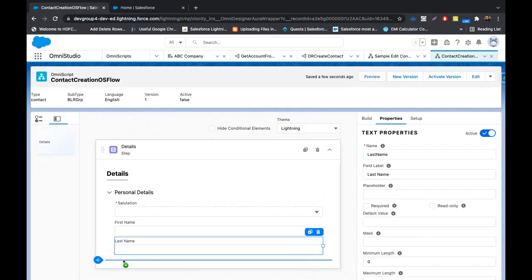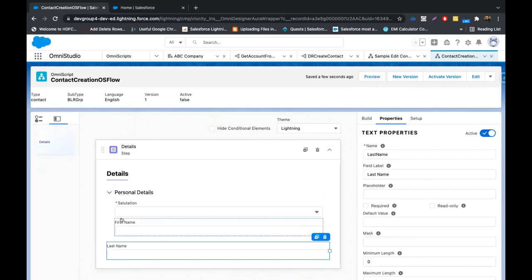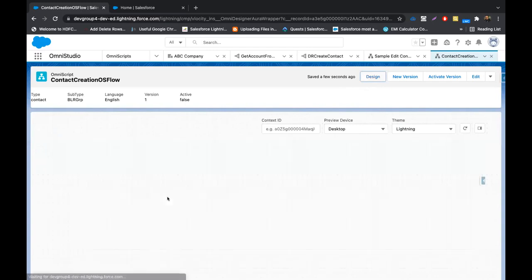So I'll just quickly move this field outside the block. If you see this section in the grid, it appears these are all inside a block and this is not inside a block. If I preview it, this is how it will look.